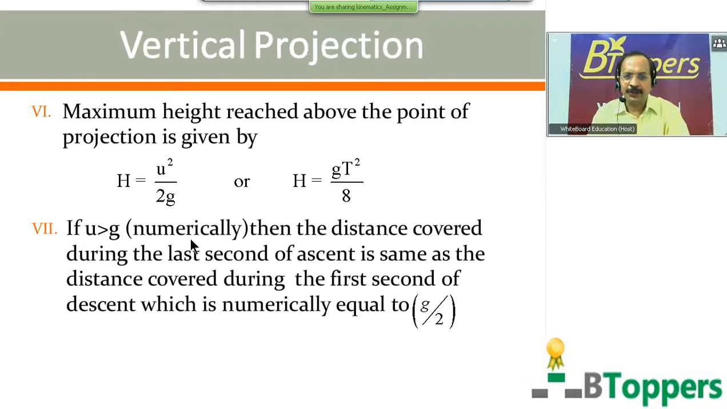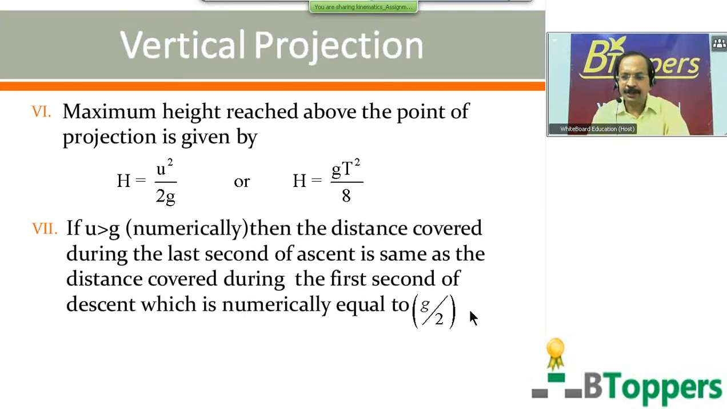If u is greater than g numerically, the distance covered during the last second of ascent is the same as the distance covered during the first second of descent, which is numerically equal to g by 2. Suppose you are given g as 9.8 meter per second square, then distance covered during the last second of ascent is equal to 4.9 meters.